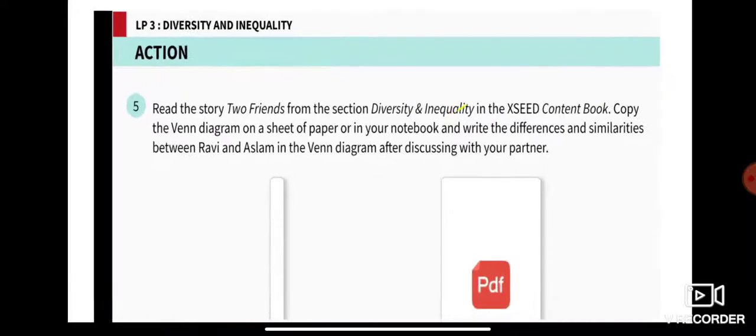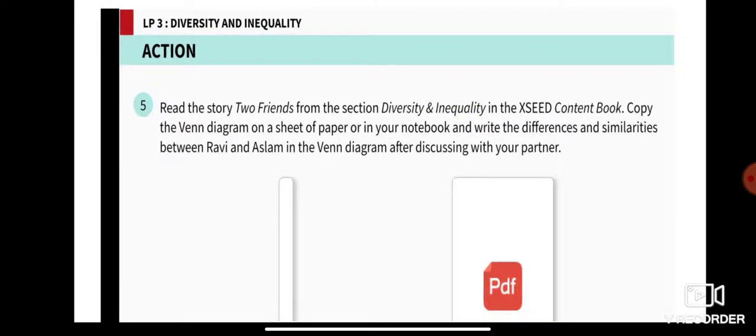Now I want you to read the story about two friends, from the section diversity and equality in the exit content book. You have to copy the Venn diagram on a sheet of paper or in your notebook and write the differences and similarities between Ravi and Aslam in the Venn diagram after reading the textbook.